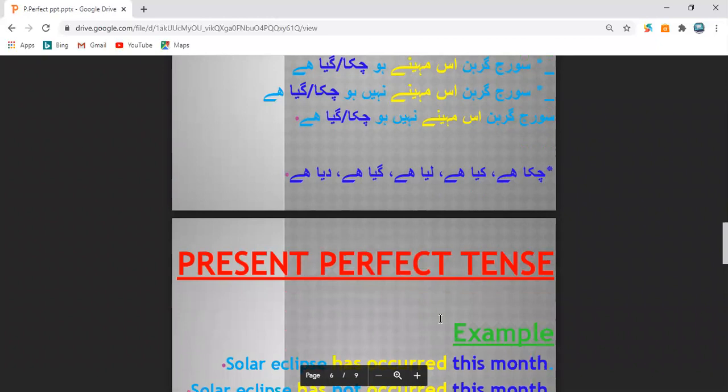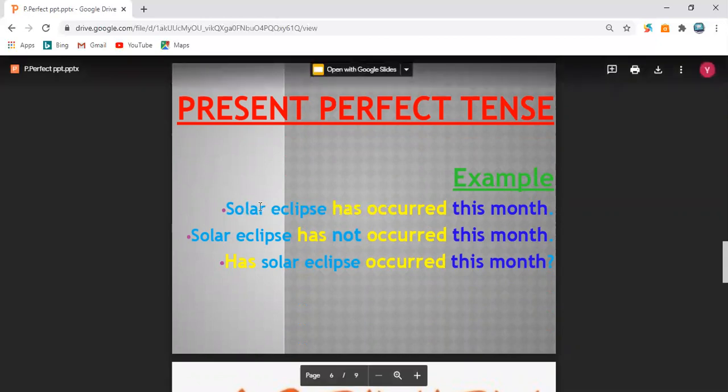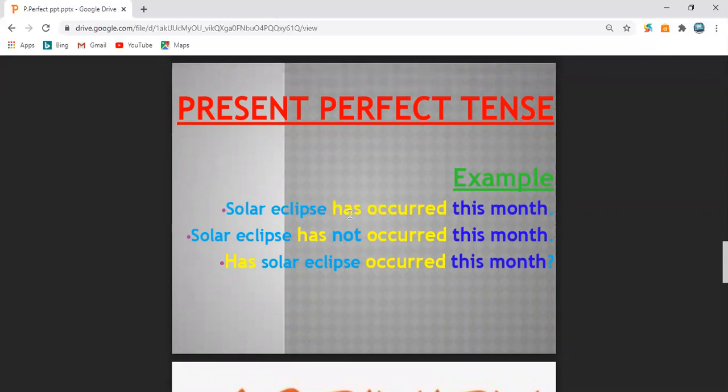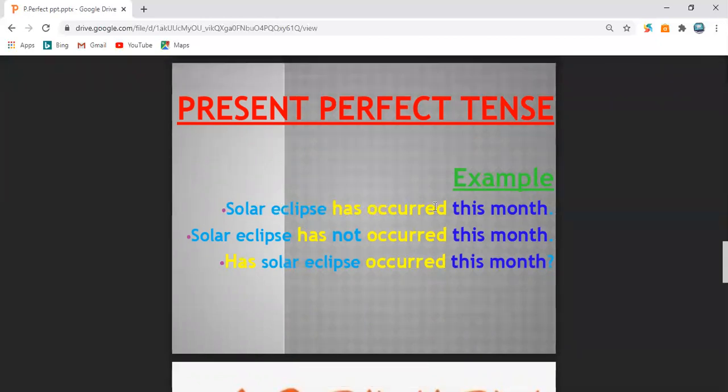Now do the translation of these three Urdu sentences. Look here. सूरज ग्रहण इस महीने हो चुका है या हो गया है. The translation will be: solar eclipse has occurred. Either we can use has or have, but since solar eclipse is singular, that's why we have used has over here. Solar eclipse has occurred. Occurred will be in third form, so we will write the ed form. Solar eclipse has occurred this month.